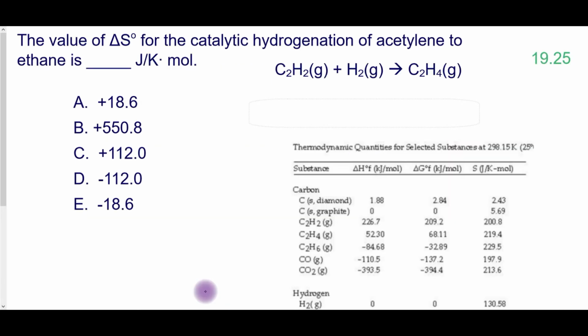Pause the video and give this one a try. I have 1 C2H4, so I look across for my value, 219, plug that value in, then I subtract the values for the reactants. I've put the number of moles and the entropy values.